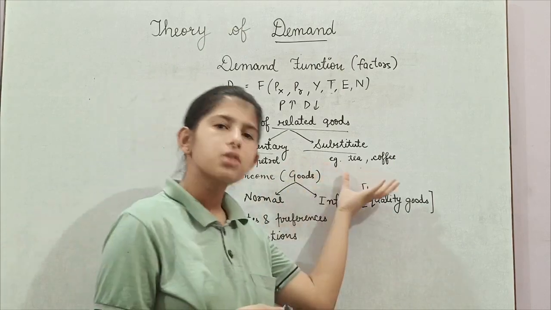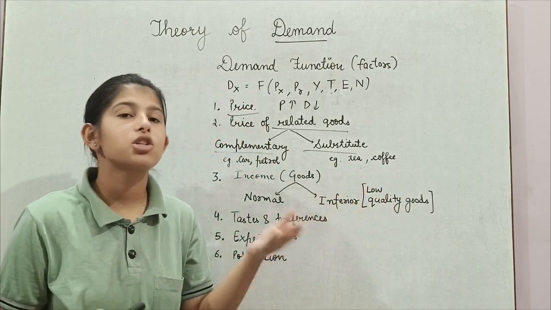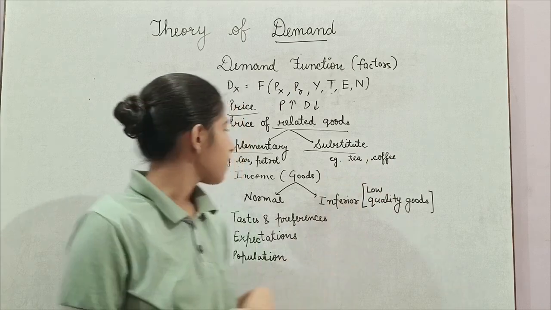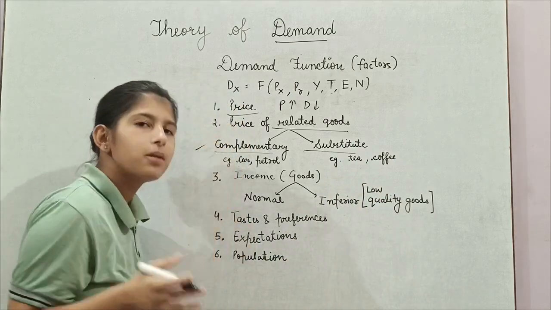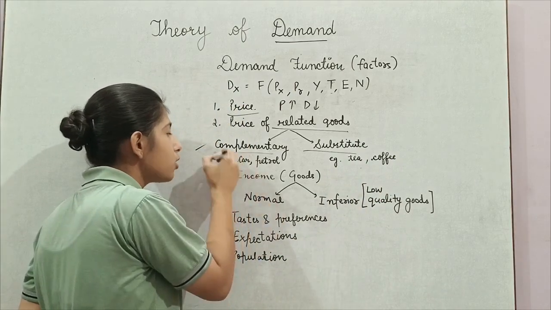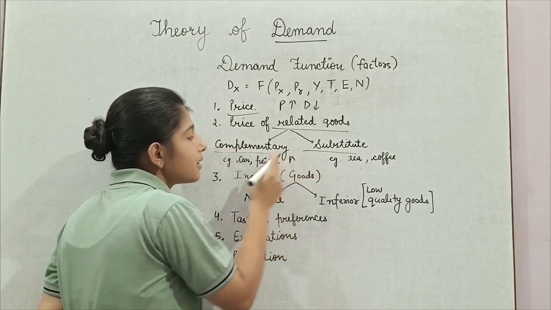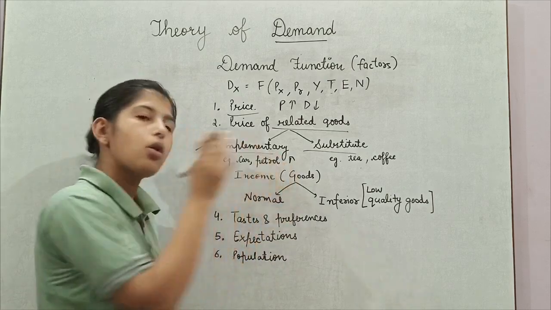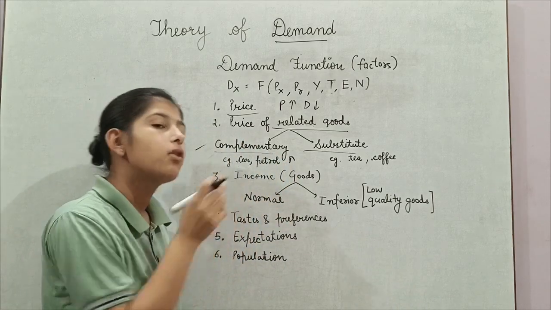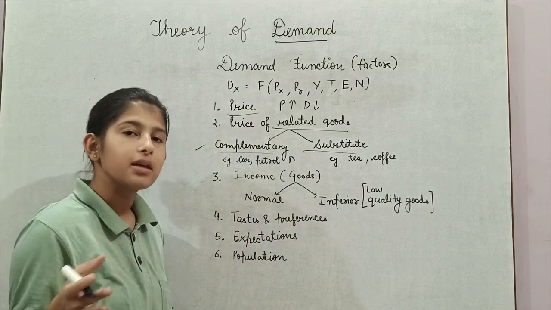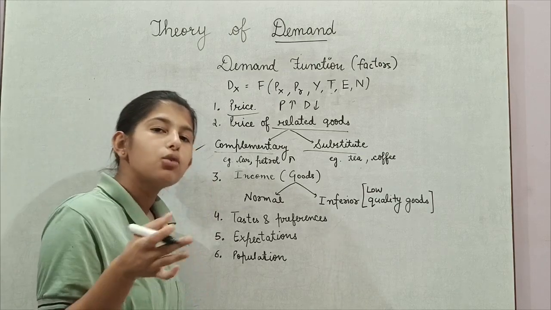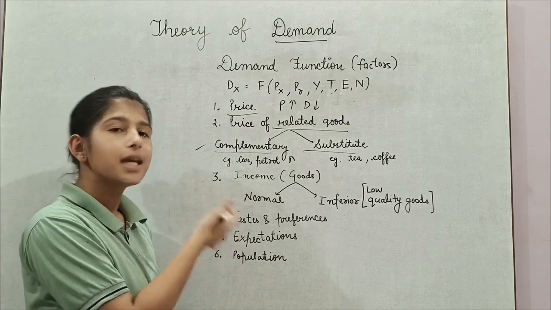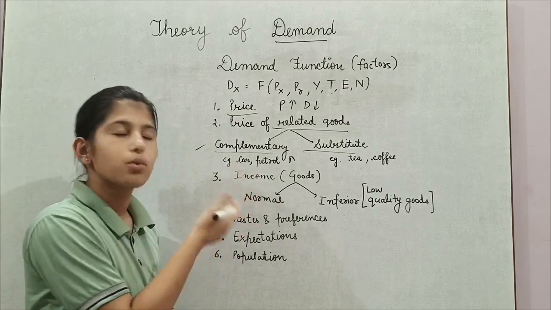Whereas talking about substitute goods, these are the goods which can be replaced by each other. For example, tea and coffee. Now, in case of complementary goods, when price of one commodity will increase, the demand of another commodity tends to decrease. Now, when petrol price will increase, the demand for car will decrease. It is because when you will not be able to afford petrol, what will you do of car? So there is a negative relation between these 2 products.